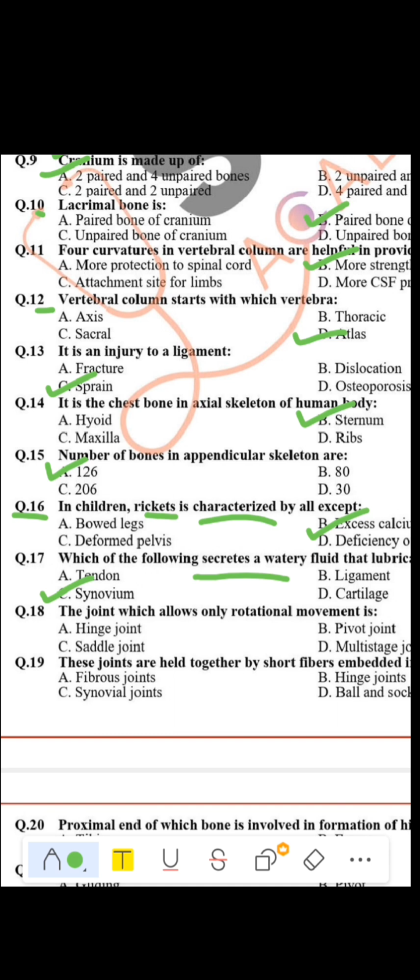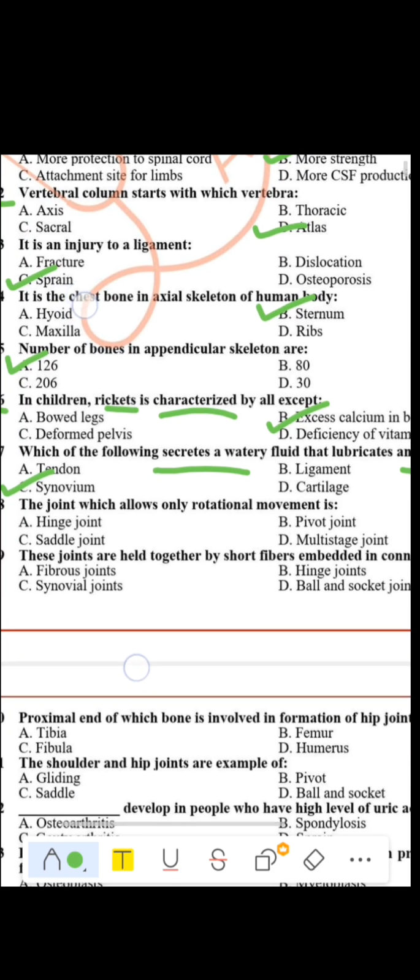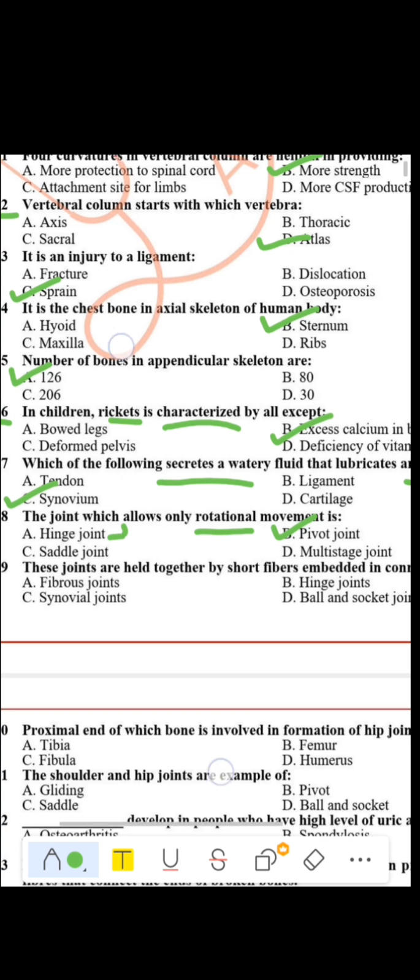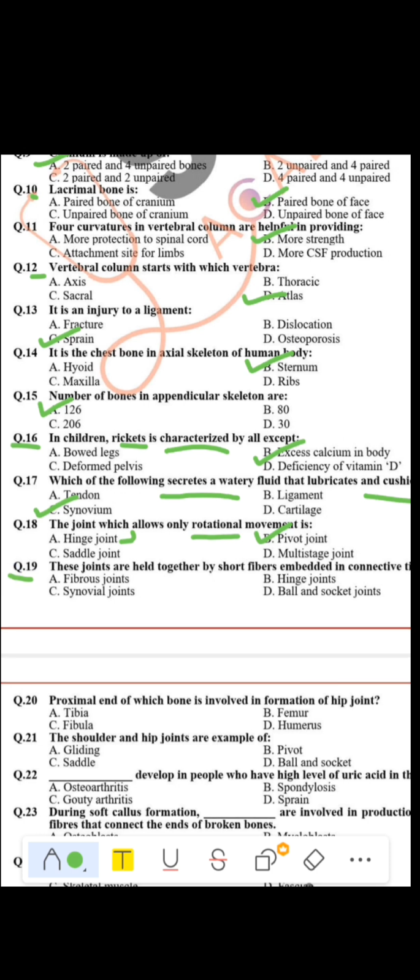Question number 18. The joints which allow only rotational motion are known as: those are pivot joints. Okay? Hinge joints have door-like movement, saddle joints, fixed joints, and multi-axial joints.